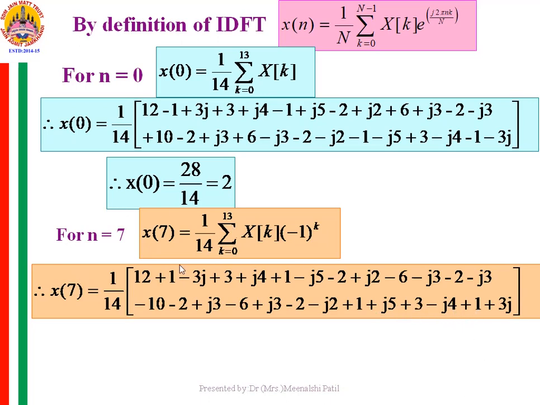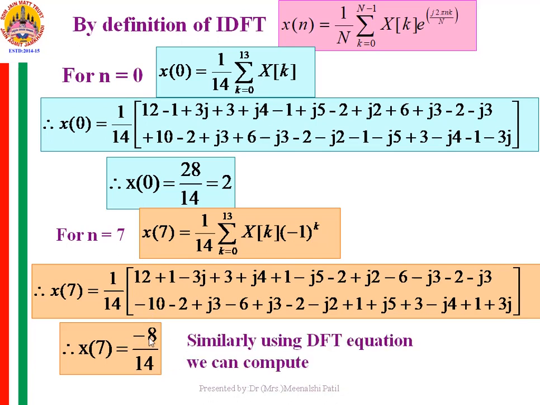And now you perform the addition of all this, and you will observe that again all the imaginary terms will cancel with each other, and you will get a real term. If you add all the real points, you will get minus 8 divided by 14. So x7 is equal to minus 8 by 14.